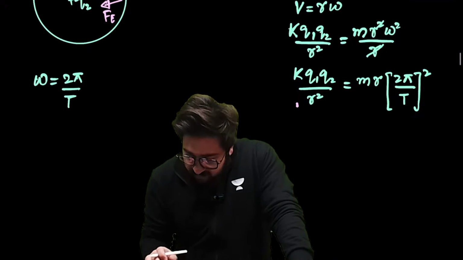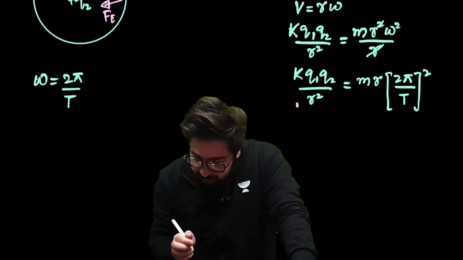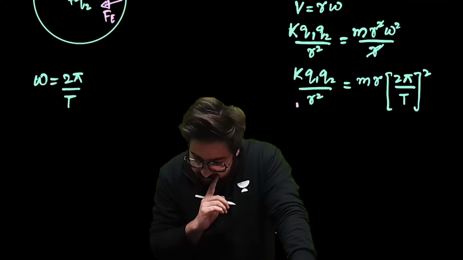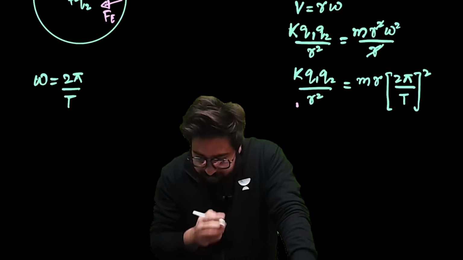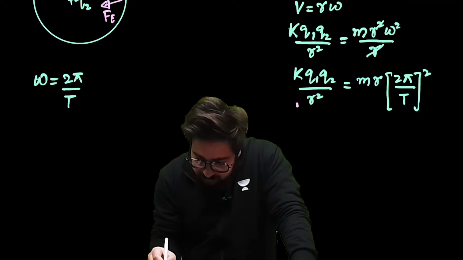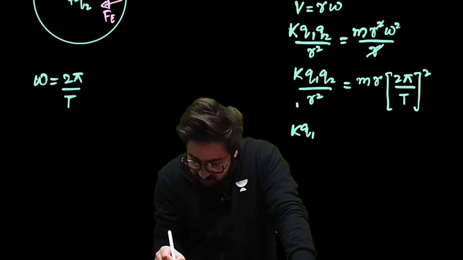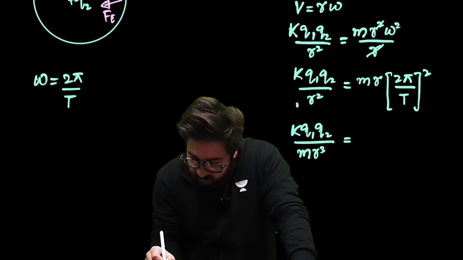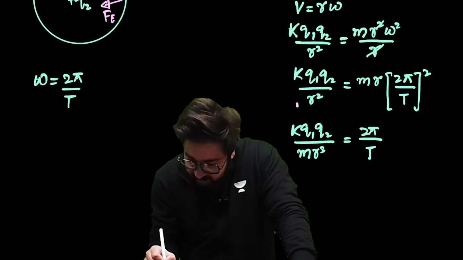Now, in this particular case, I want you guys to do one thing. Take this mr over here. So this will be k q1 q2 divided by m, and then r into r will be r cube is equal to 2 pi divided by t whole square.